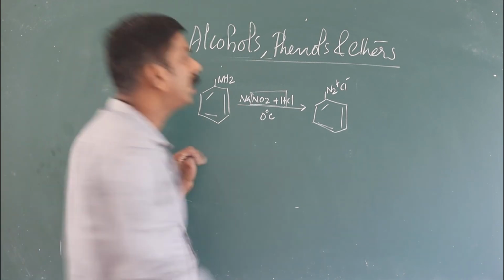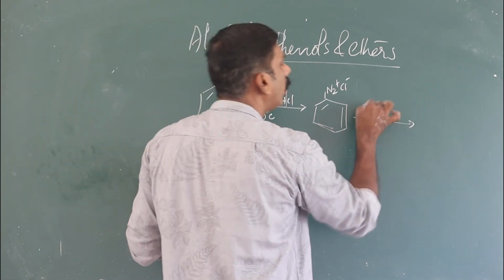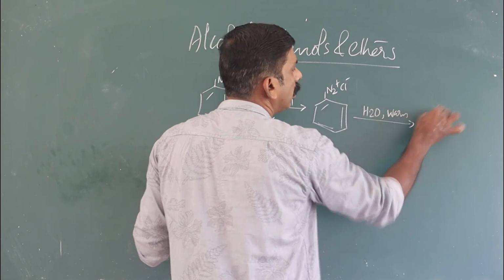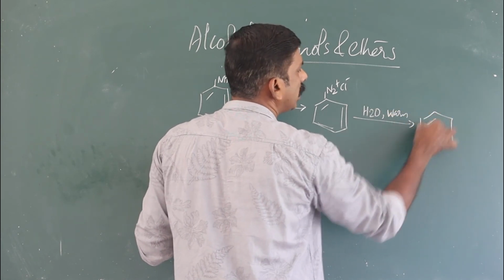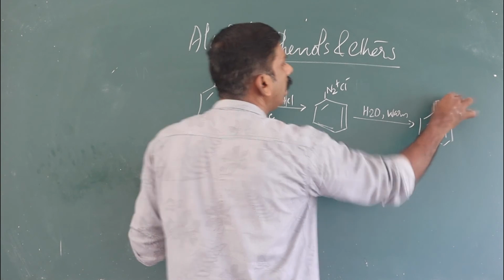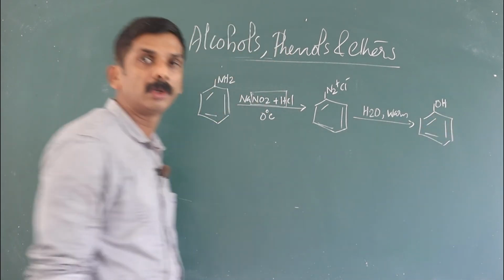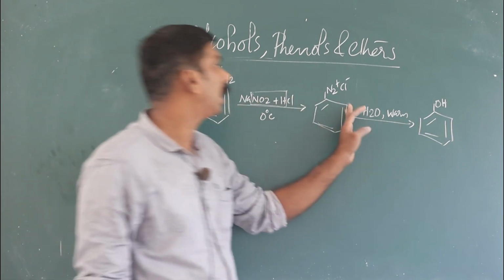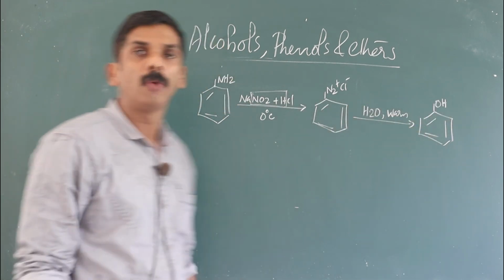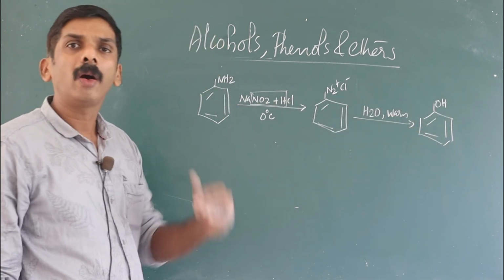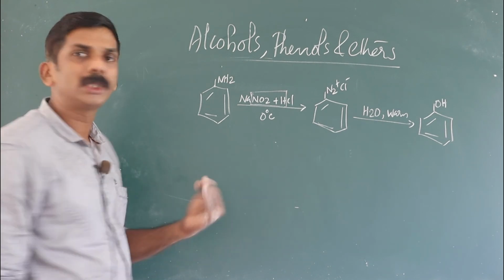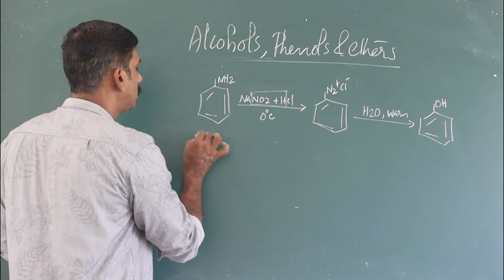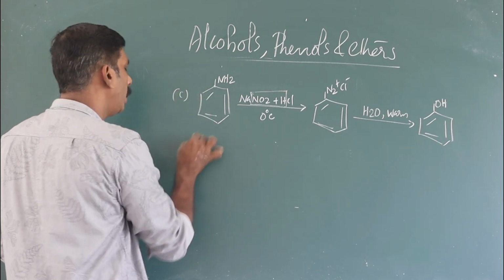This benzene diazonium salt on warming with water, the N2Cl group is replaced by OH group. It gives phenol. Benzene diazonium salt changes to phenol. And the large scale or commercial method of preparation of phenol is done from cumene.